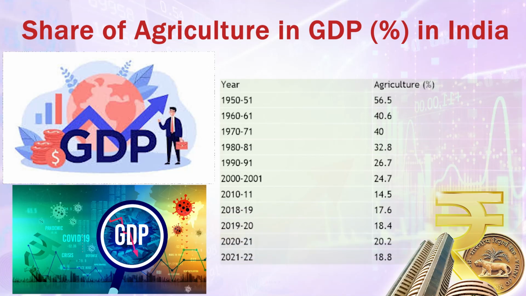Although since the time of independence, the contribution of agricultural sector has been reduced, but still it is much more in comparison to developed countries. And around 48% of population is still engaged in agricultural sector. And during this particular COVID situation that we have faced recently in 2020 and 2021, we found that many migrant workers have returned to their villages and started depending on agricultural sector.